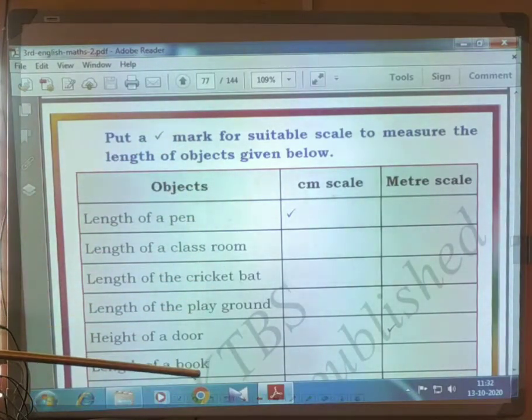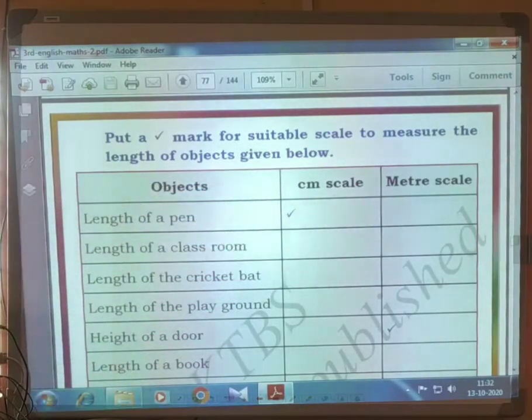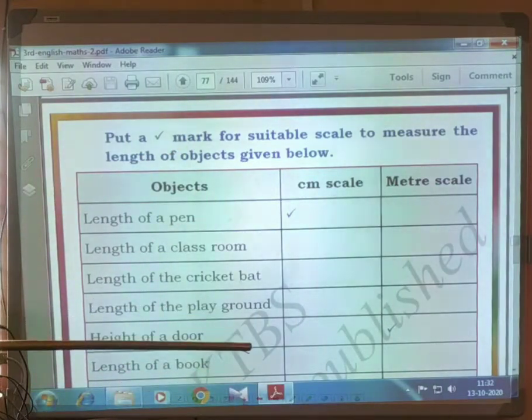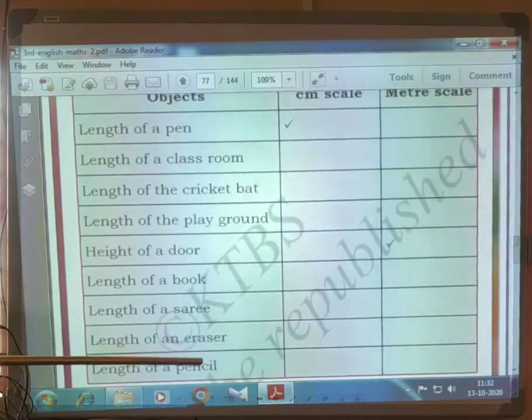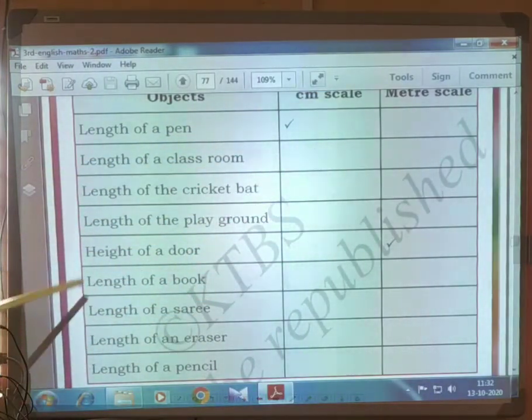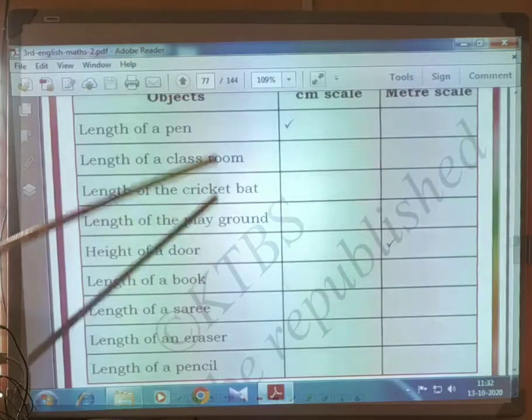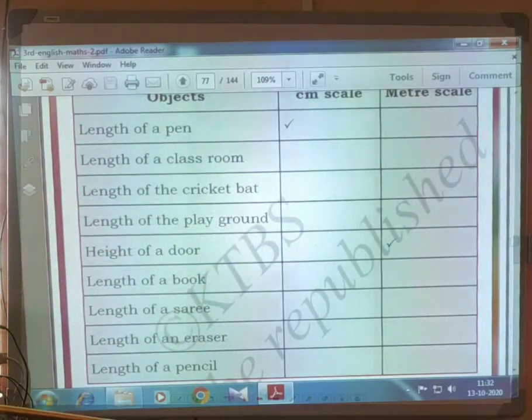Length of the playground, meter scale. Height of door, centimeter scale. Length of book, centimeter scale. Sorry, height of door is measured in meter scale. Length of book, centimeter scale. Length of sari, meter scale. Length of an eraser, centimeter scale. Length of pencil is also measured in centimeter scale.